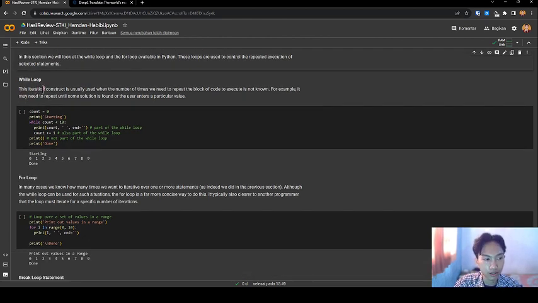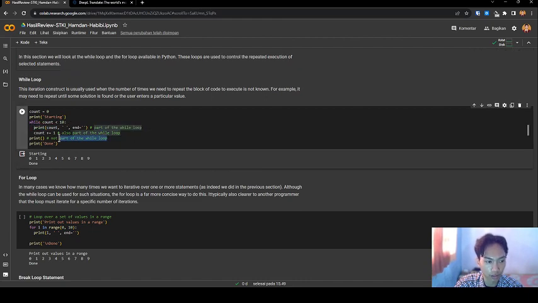This iteration construct is used when the number of times we need to repeat a block of code is not known. For example, we might need to repeat until some solution is found or the user enters a particular value. I have a variable count, print starting, while count is less than 10. The loop body is part of the while loop. If I run this code, we see 0, 1, 2, up to 9.